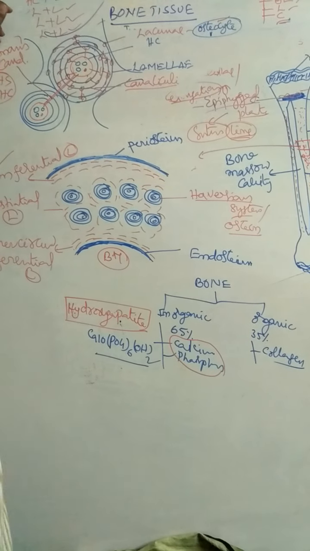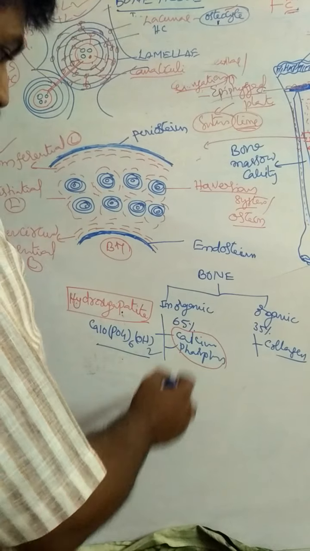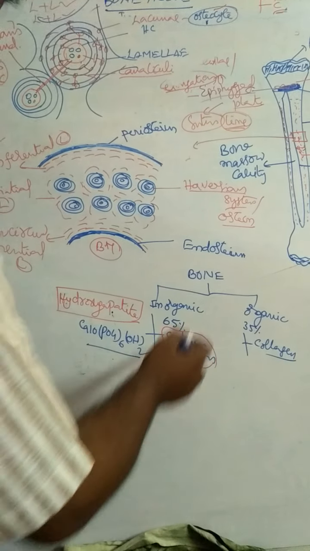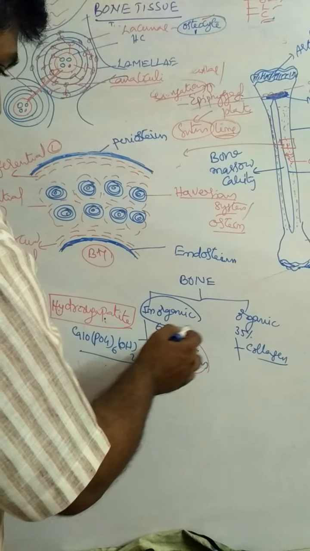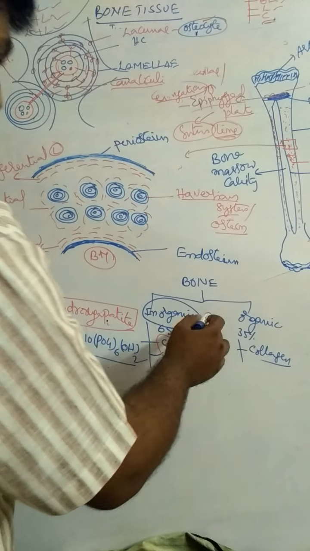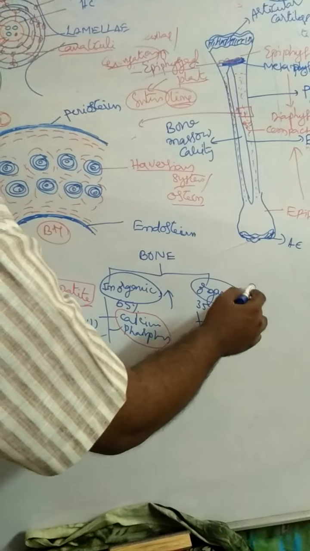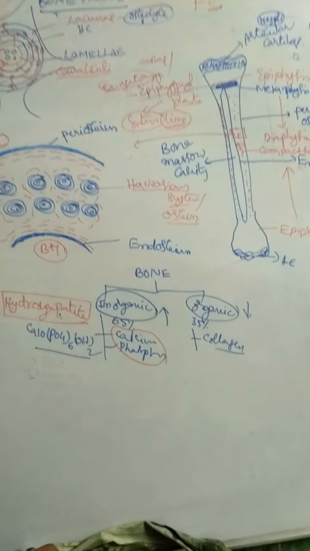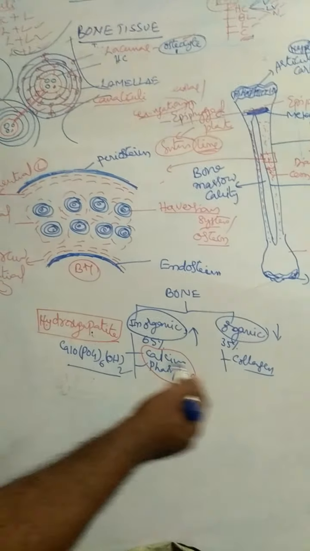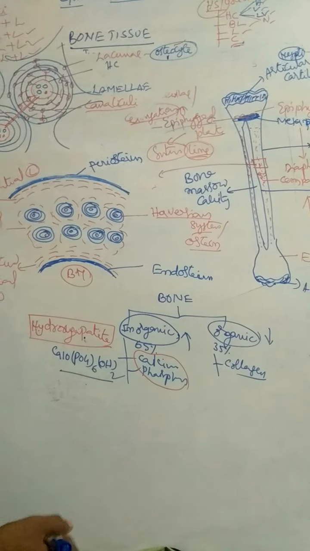As age increases, bones become brittle. Why? Because inorganic substances increase and organic substances decrease. As a result, bones become brittle.